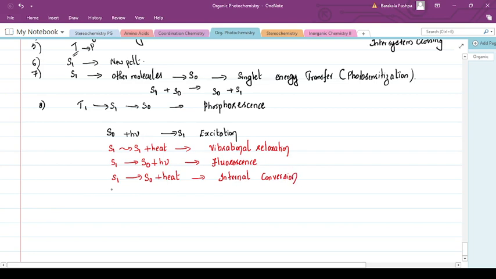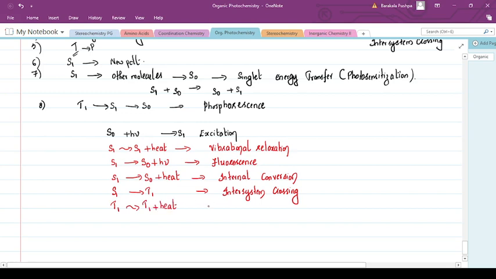Or the singlet excited state can come to a triplet state. That is called intersystem crossing. Now the molecule at the triplet state can remain there by giving up its energy in the form of heat.